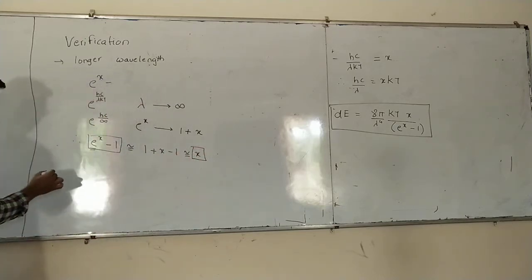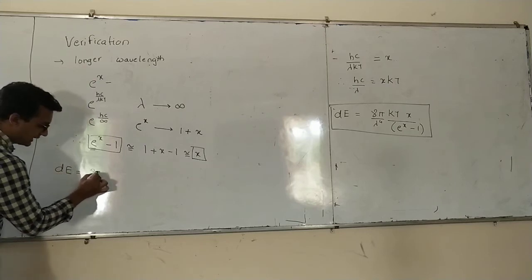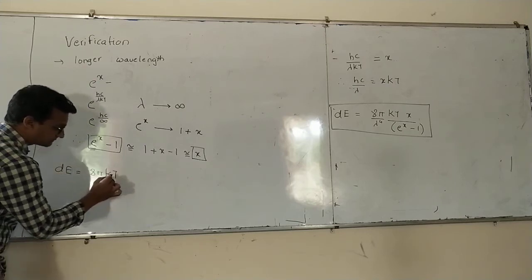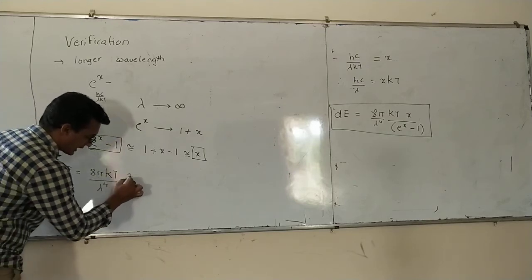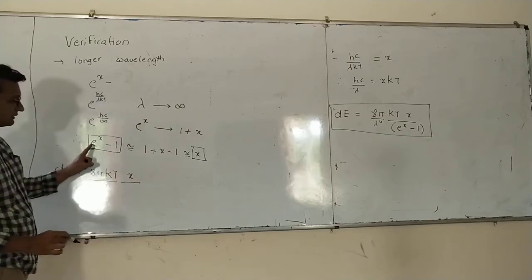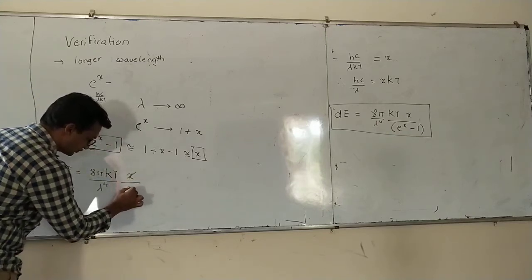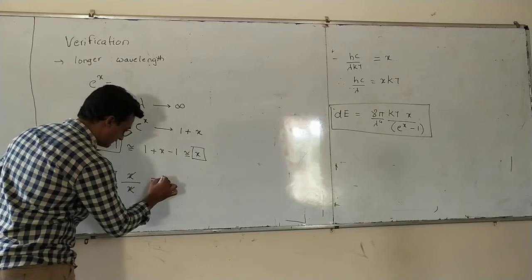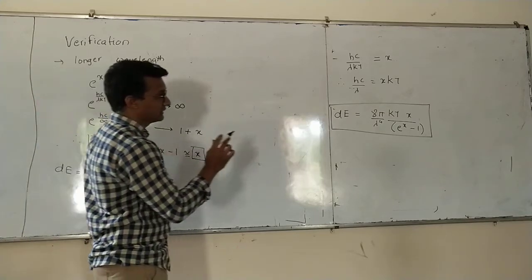Let us substitute this value. dE is equal to 8 pi kt divided by lambda raised to 4, x divided by e raised to x minus 1, that means x, these both will get cancelled, the answer will be 8 pi. Okay, one more thing we are forgetting here.